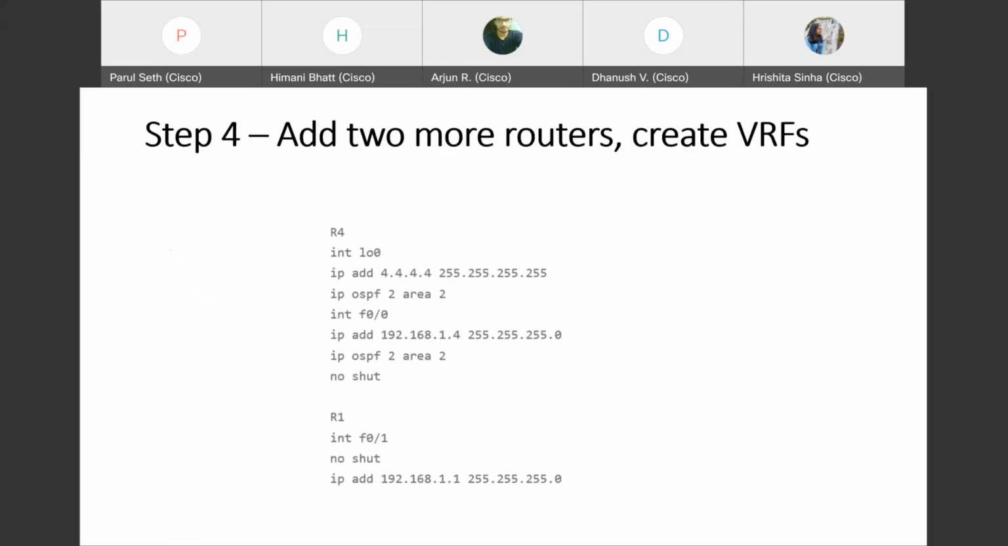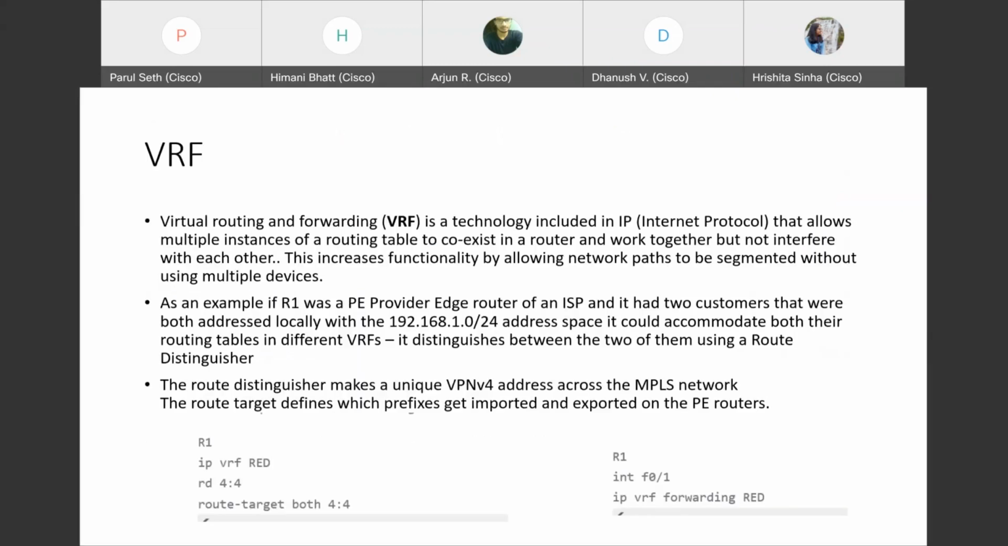Now we'll need VRFs. So what are VRFs? VRFs are virtual routing and forwarding. They allow us to have multiple virtual tables: one is for the global table and another one would be the VRF forwarding table. Multiple instances of a routing table can coexist in a router and work together. They are both independent. They don't know the values of the other routing table, but they can coexist on a single router.